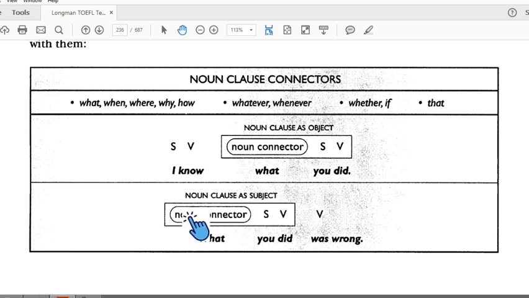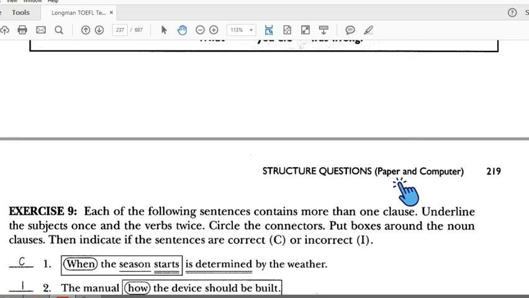But if the noun clause is the subject, we use the connector, then directly the verb, because the connector is the subject, so we don't need a subject here. It's different with skills 6 until 8. Yeah, well, continue.